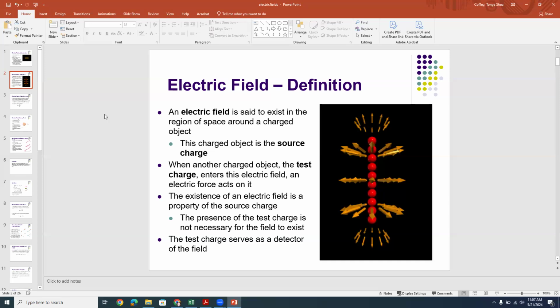Anyway, when a test charge enters the region of the electric field, there's going to be an electric force that acts on it due to the presence of the field. Now, the existence of the electric field is a property of that source charge. It's a property of the size of the charge. The strength of the field is the size of the charge, but it's also a property of the configuration of any charges that might happen to be in space in that region. The presence of that test charge isn't necessary for the field to exist, but it does serve as a detector, if you will, of the charge.